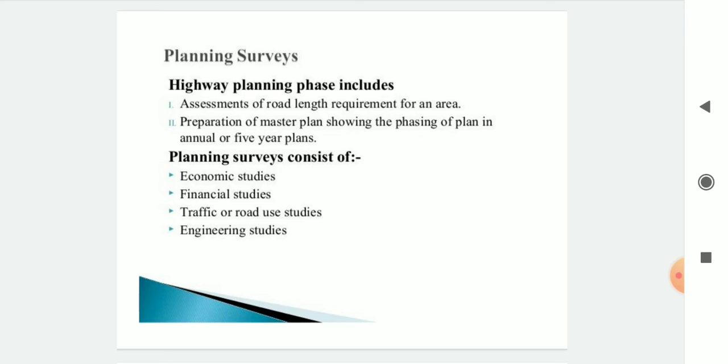Funds related surveys or studies are required for the planning surveys. Then financial studies, road traffic use studies. That means traffic survey: how much load or traffic there is for which we are going to prepare the roads. Then engineering studies, related to maps, their data, geographical survey, geological survey, etc.